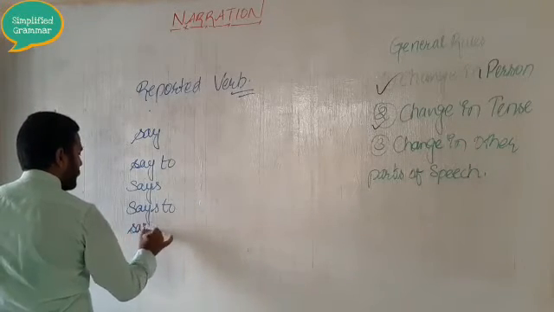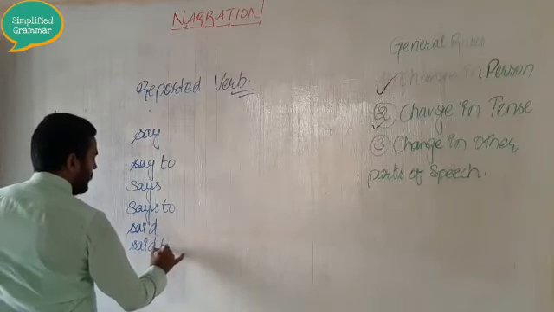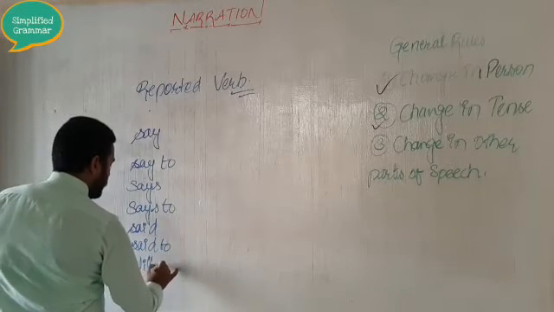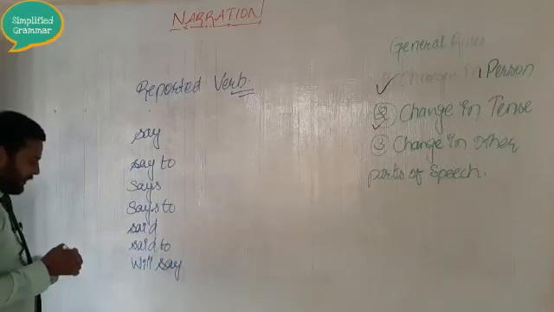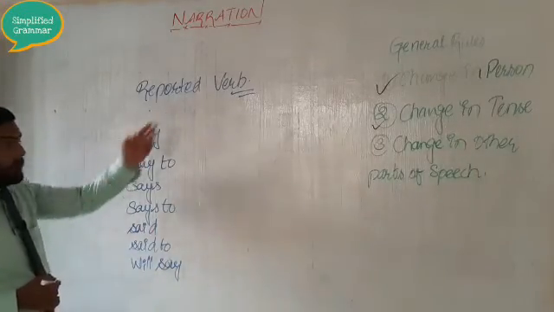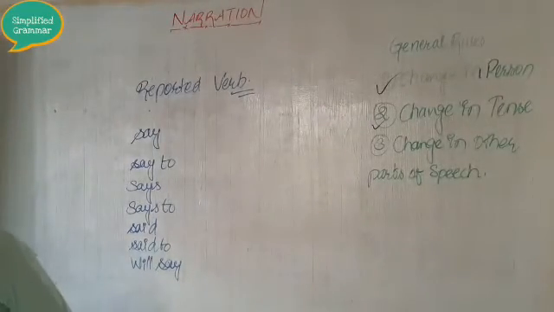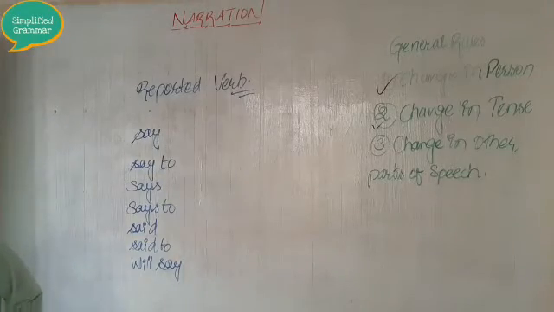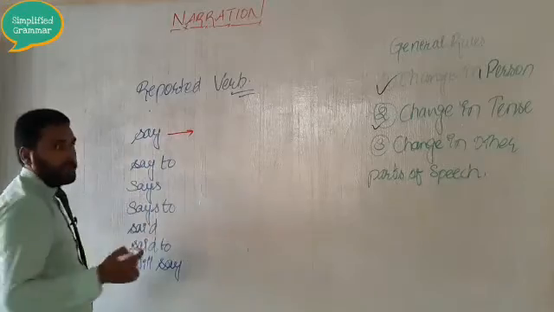then said, said to, then will say. These are some of the reported verbs that I will teach you how to change in the indirect speech.